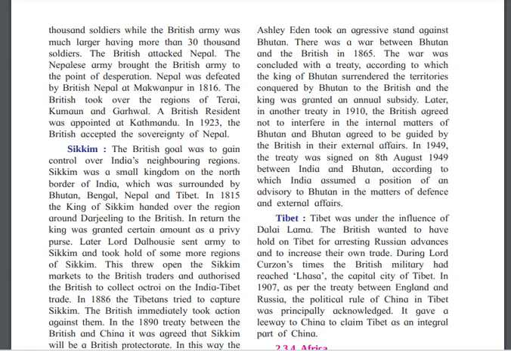The treaty was signed on 8 August 1949 between India and Bhutan, according to which India assumed the position of an adviser to Bhutan in the matter of defense and external affairs.